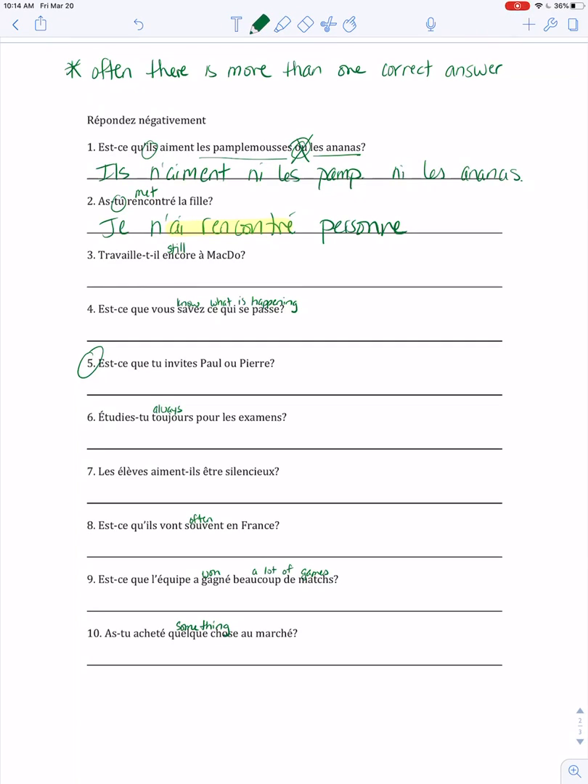So I'll do one more with you, and then your homework will be to finish up this page and submit it through Google Classroom. You've got travaille-t-il encore à McDo? Does he still work at McDonald's? Most logical answer here would be to say he no longer works at McDonald's with ne plus. So again, with il as the subject, it stays il in the answer. So il ne travaille plus à McDo. So again, you'll finish this page and submit it through Google Classroom.